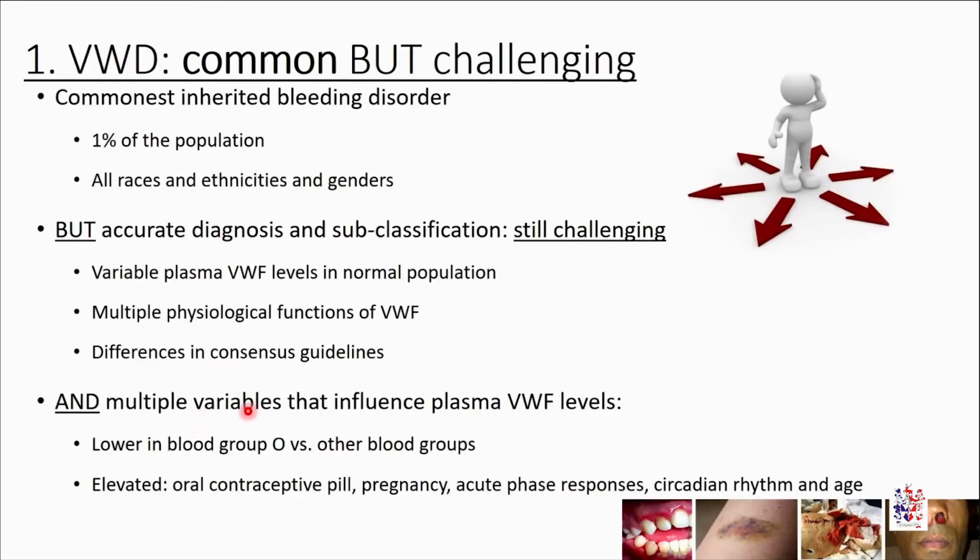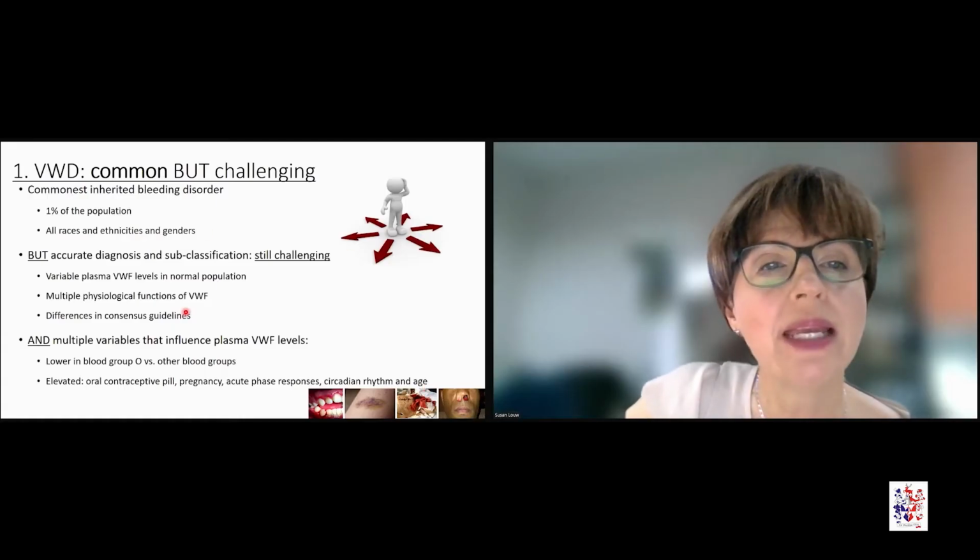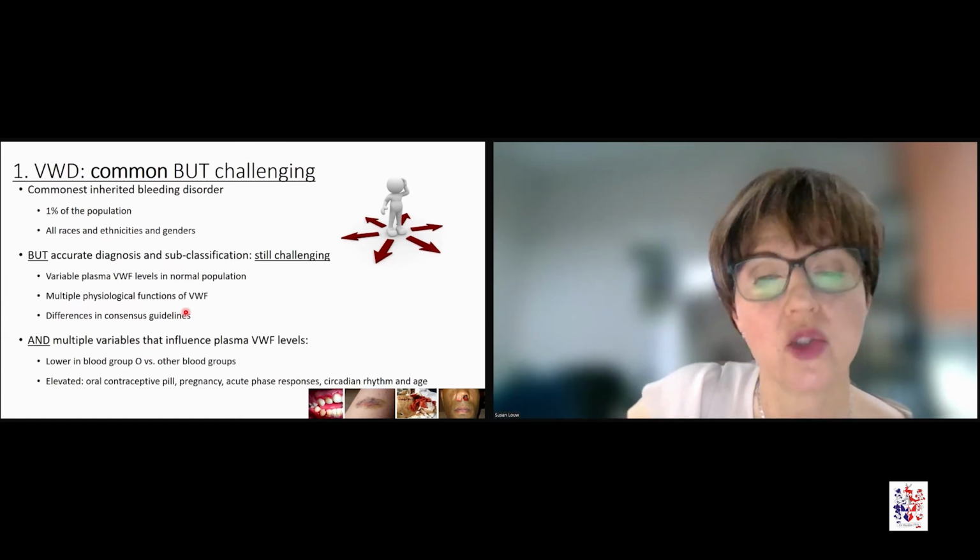And multiple variables will influence plasma von Willebrand's factor levels. Blood group O individuals, for example, have got low von Willebrand's factor levels, but don't suffer from a bleeding diathesis. And then various components and diseases and medications can increase von Willebrand's factor levels. For example, the pill, pregnancy, the circadian rhythm has an effect, and so does age. So a very complex, although common disorder.